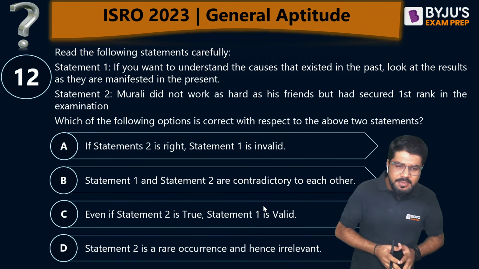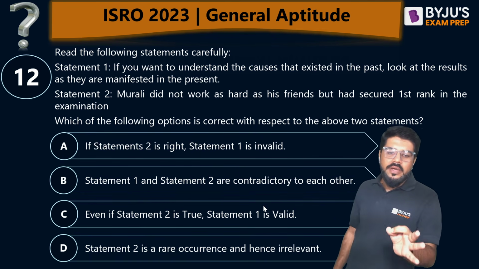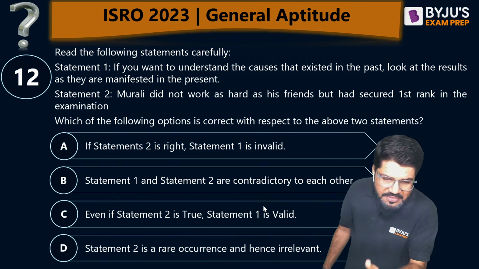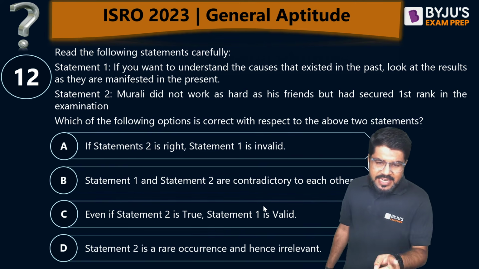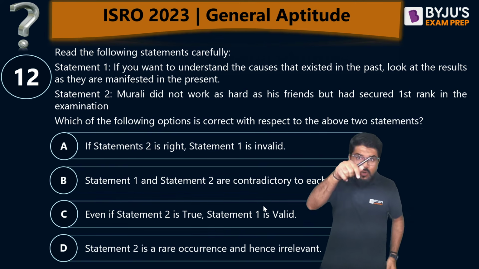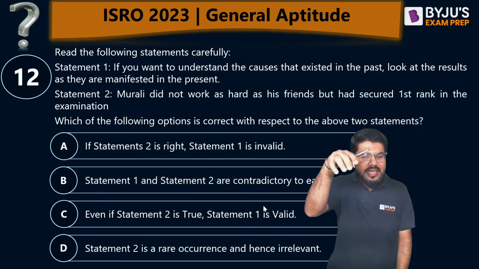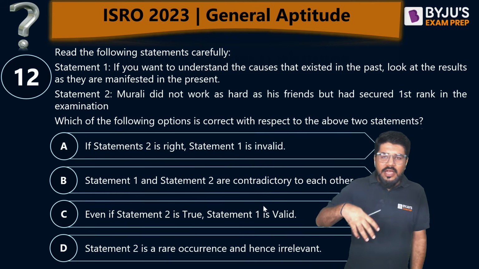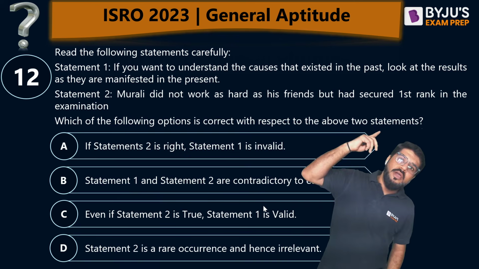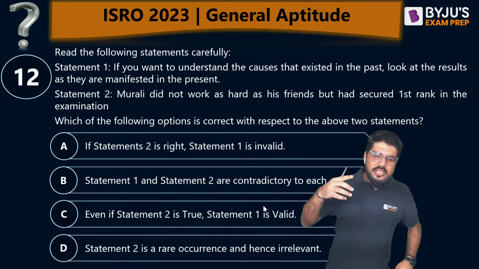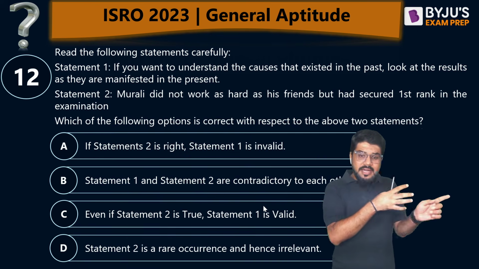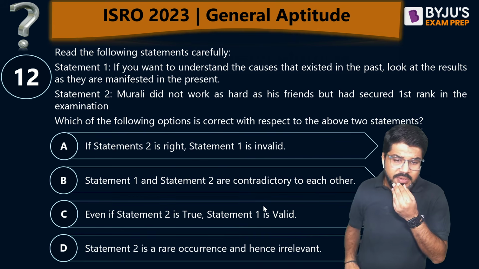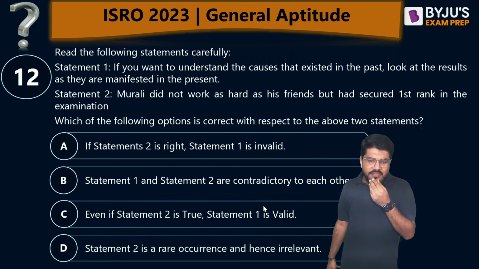Okay, now statement number 2. Murli did not work as hard as his friends, but secured first rank in the examination. So securing first rank in the examination is some result obtained today. Normally what we will think is, he has secured first in the examination, so we go into the past. We should be able to understand the cause that he worked hard, but it is telling a reverse story. Murli did not work as hard as his friends.